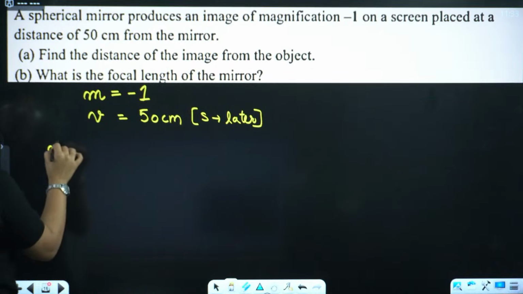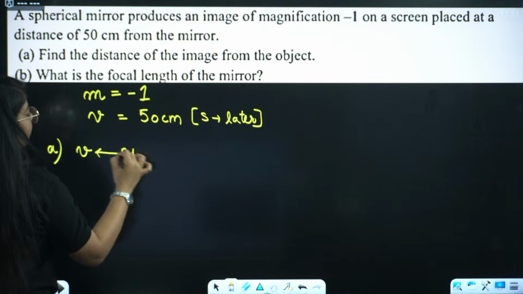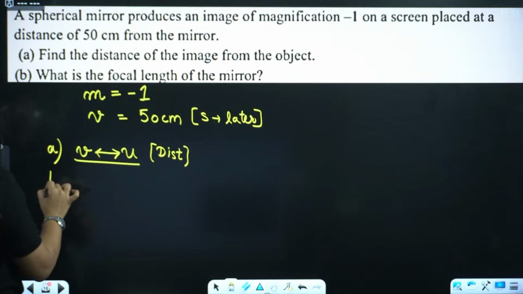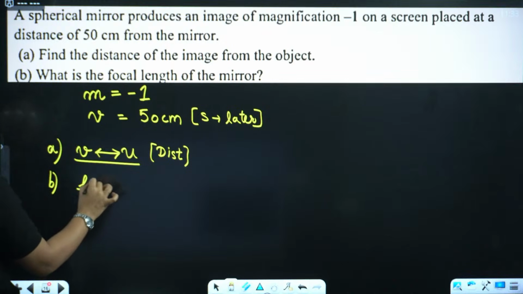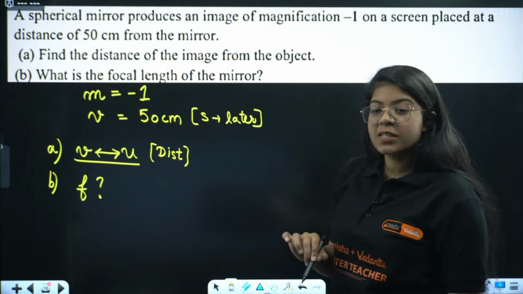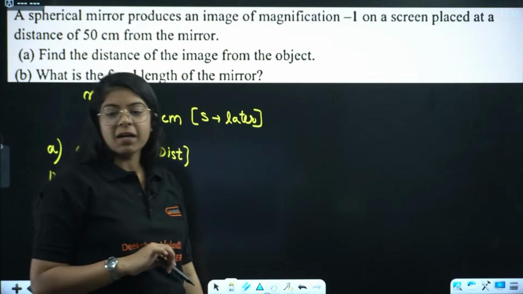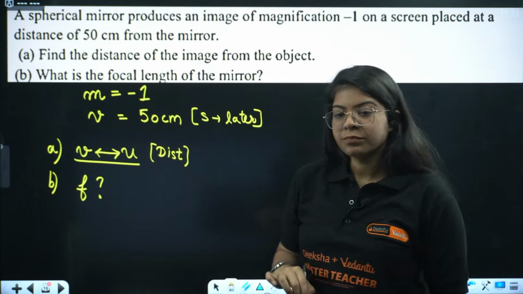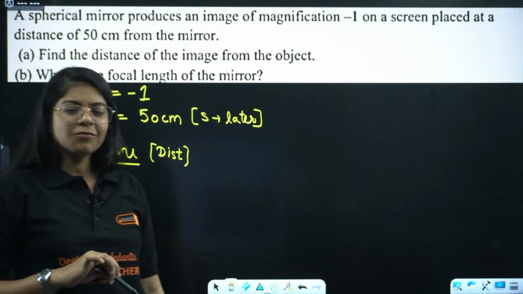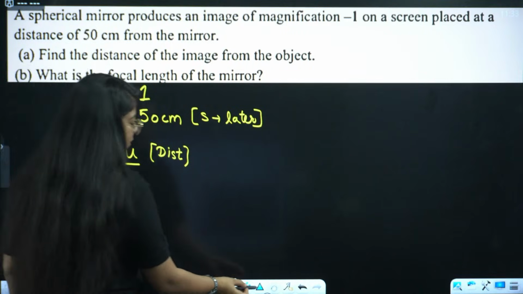We have to find the distance of image from the object, right? And B, we have to find the focal length of the mirror. Okay, let me know the answer, everyone. Oh, this came in your MCQs. Great, Sharma ji. And the answer to the second part? -25. Why minus, Sharma ji? Okay, till Sharma ji gives the answer, we'll solve the question.